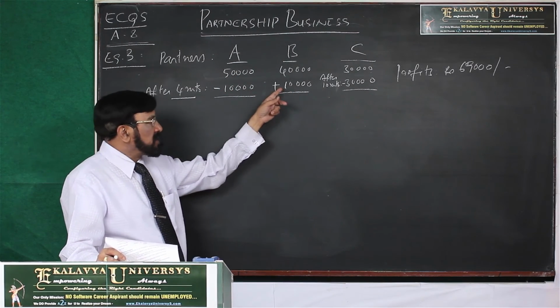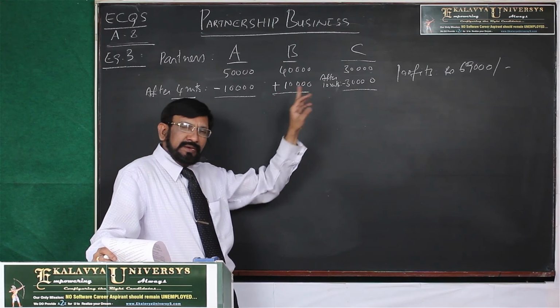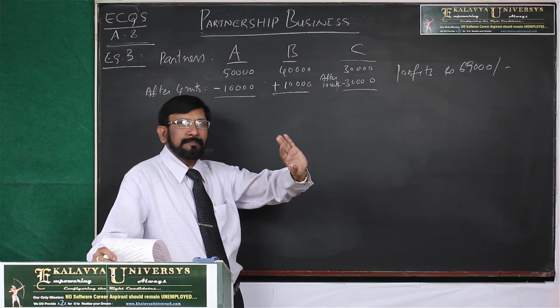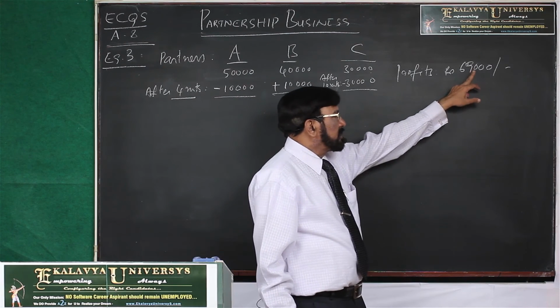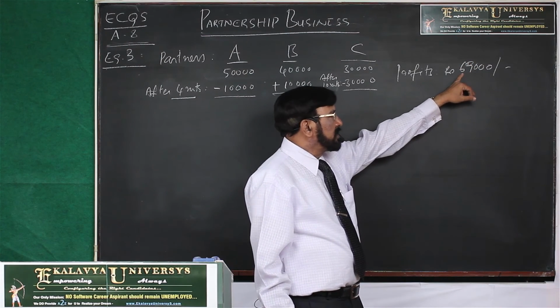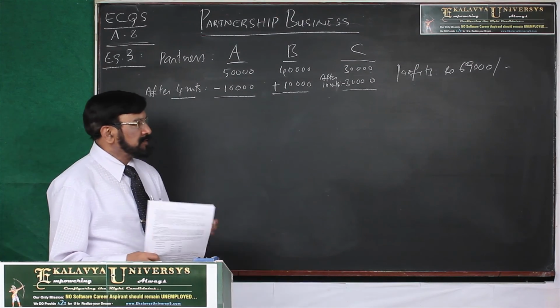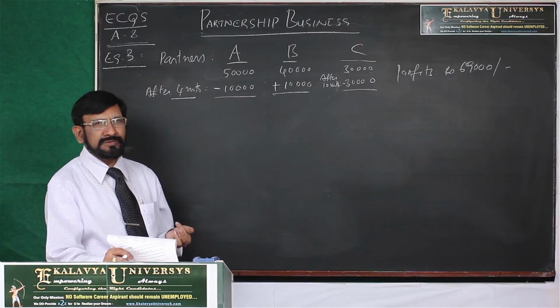B brought an additional capital of 10,000, and after 10 months, C entirely retired from the business. At the end of the year, the business earned a profit of 69,000 rupees. How can we distribute the profits among the partners A, B, and C?